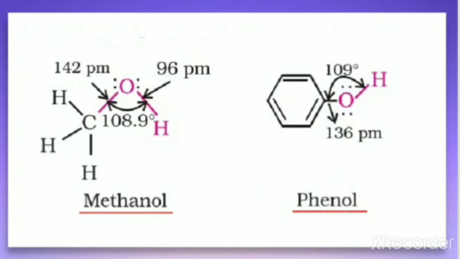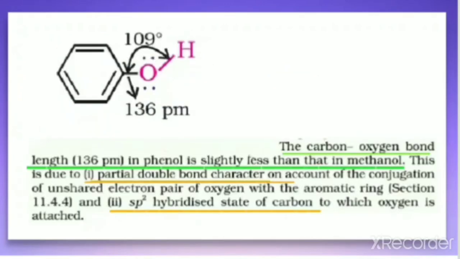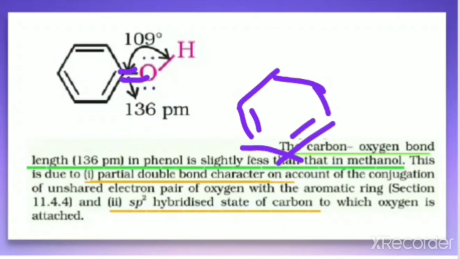So what is the reason behind that? Because of resonance. In the case of phenol, due to resonance, there is a partial double bond between the carbon and oxygen. When you make the resonating structure, you can find that there is a partial double bond here.